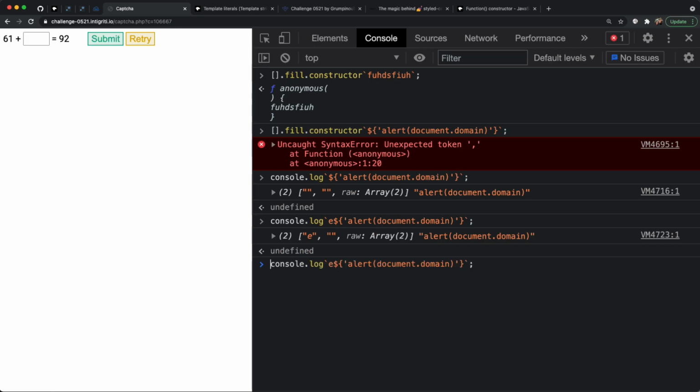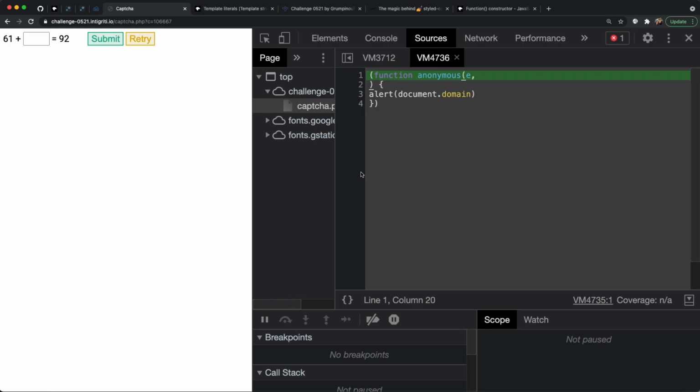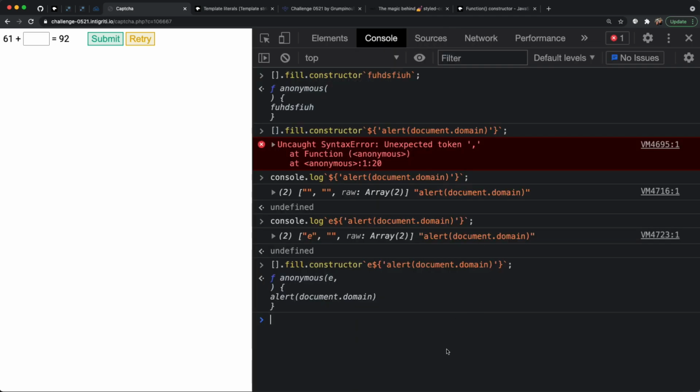Well, what can we do now? Now we can go and do our original thing here, and we'll just pass that E in. And now we can see exactly what it gives us. It's creating a function with a parameter name of E, which doesn't even get used. It's purely there to satisfy the syntax and let us do this. And then it is giving us this alert document.domain as the body. From there, we can run that just like this, and it will alert us.